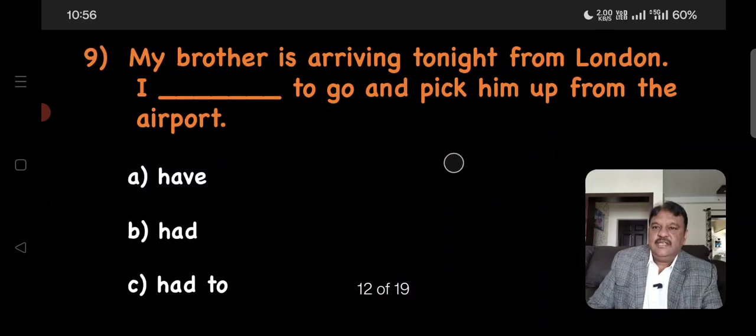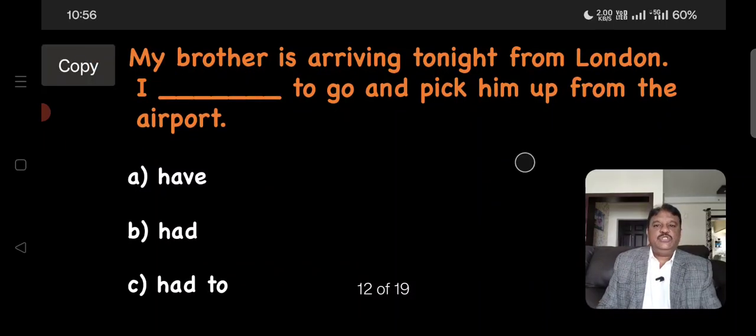Number 9. My brother is arriving tonight from London. I dash to go and pick him up from the airport. Yes, good. Now the action of going and picking is not over in the past. It's going to happen, right?